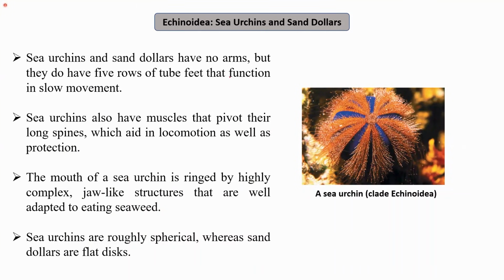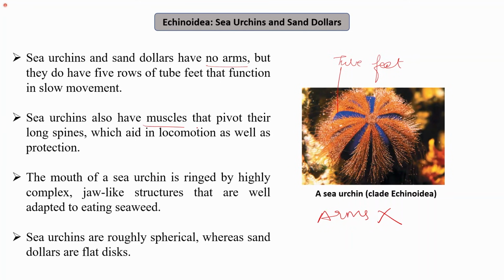So it includes sea urchins. Sea urchins and sand dollars have no arms. You can see here they do not have any arms, but they do have 5 rows of tube feet that function in slow movement. Unlike the starfish or the brittle star, they do not have any arms, but they do have 5 rows of tube feet that function in slow movement.